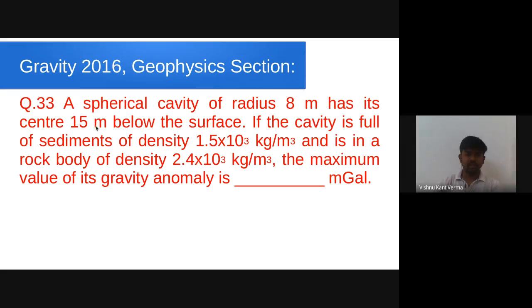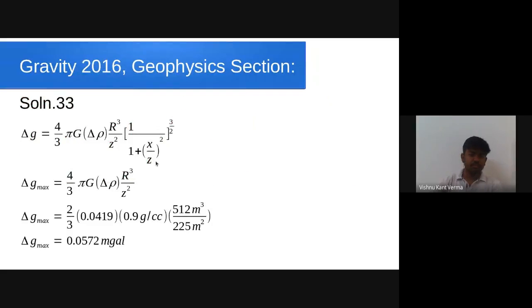Here the spherical cavity has a density of 1.5 gram per cc, whereas the host rock has a density of 2.4 gram per cc. So we know the delta rho. We also know the radius of that spherical cavity. They have provided us the value of z, the depth to the center of the spherical cavity.